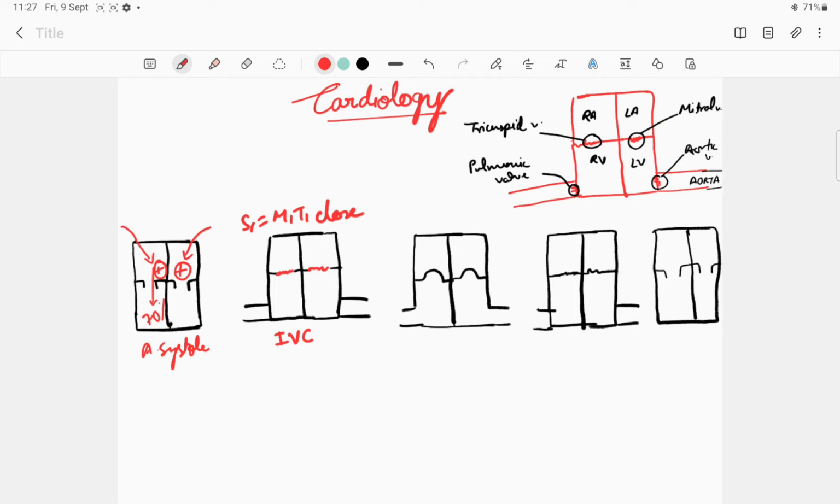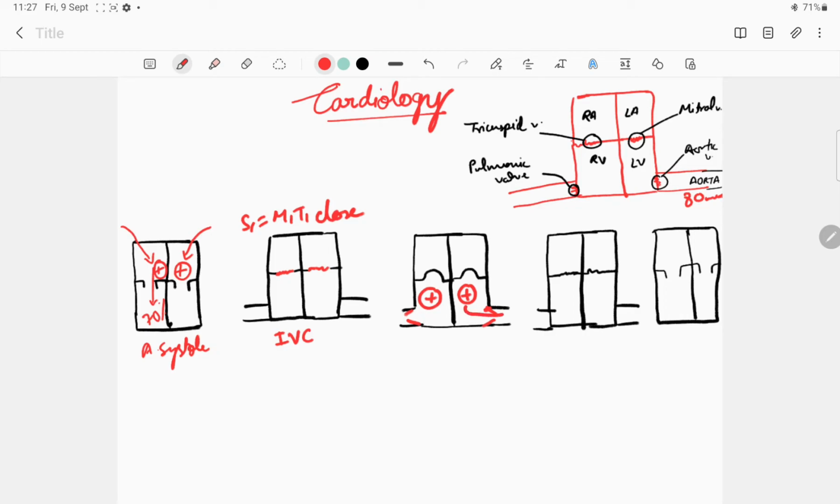Next, the pressure in the ventricles increases and becomes more than 80 mmHg, because in the aorta the pressure is 80 mmHg, and for the aortic and pulmonic valves to open, the pressure must exceed 80. So now the pressure is more than 80.